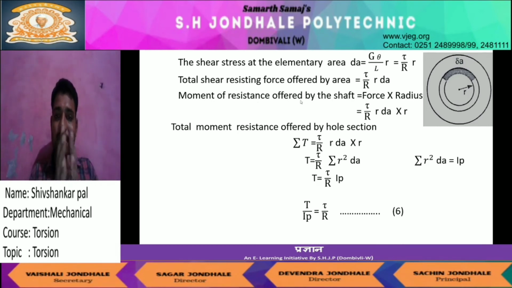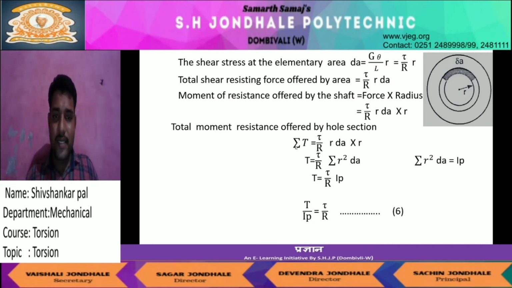The moment of resistance means the force into radius. Here force and radius, the perpendicular distance, give the moment: force into perpendicular distance. Here the total shear resisting force acts as the force, and our radius is considered as the perpendicular distance. The force into radius, putting the value of the force, is tau by R into dA into r.